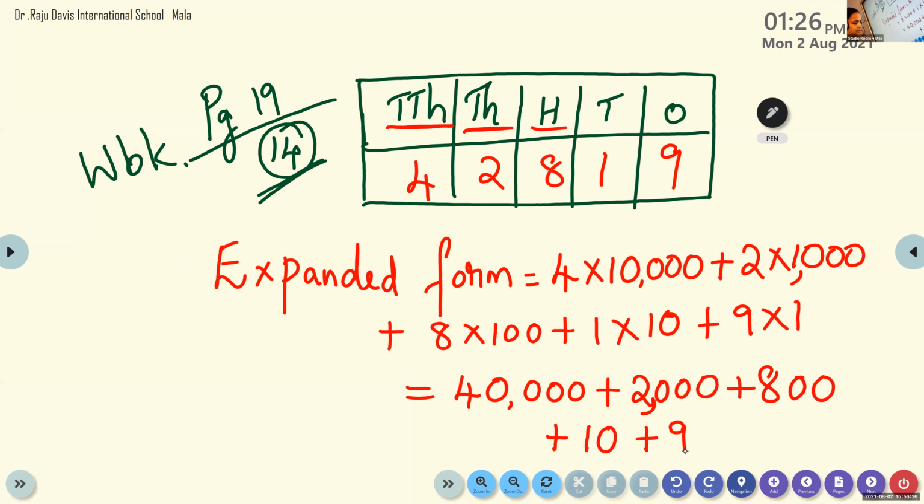So this is our answer. What is the expanded form of 42,819? Children, you have to write these 2 steps. In the final answer, we will get 40,000 plus 2,000 plus 800 plus 10 plus 9. Clear?